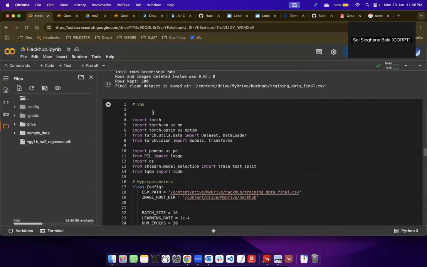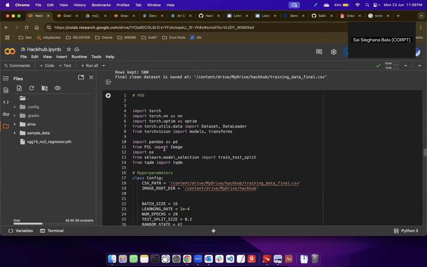We have chosen VGG because VGG is a pre-trained model that has been trained on thousands of images. When we tested it against random forest or other CNN models, VGG was one of the best, giving us the best accuracy of approximately 87.6% with a mere 14 to 20 epochs.